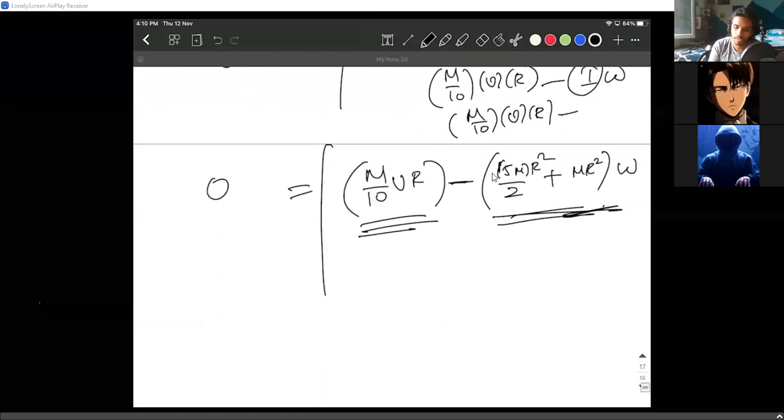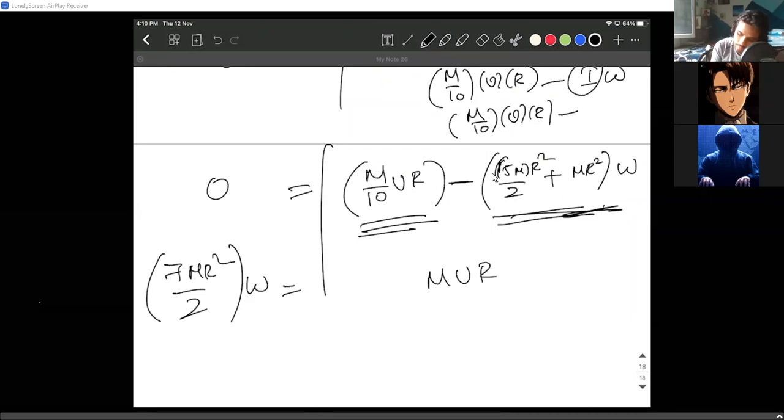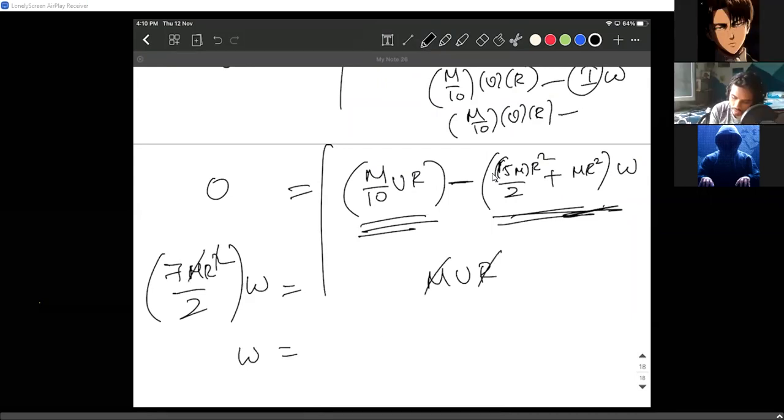So I send one of those quantities to the other side: mvr equals, this is 5 mr square by 2 plus mr square, so which is 7 mr square by 2 into omega. The r cancels, omega equals 2v by 7r.